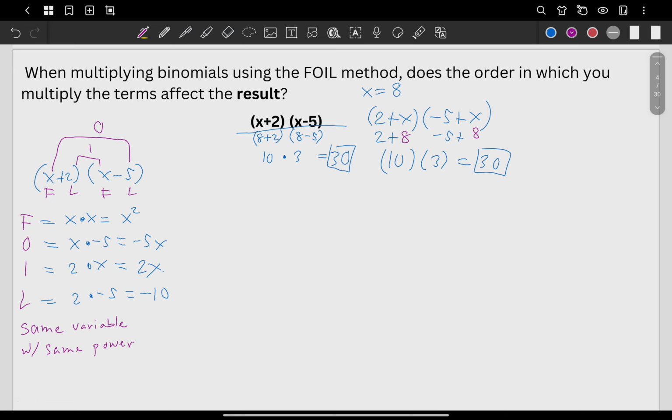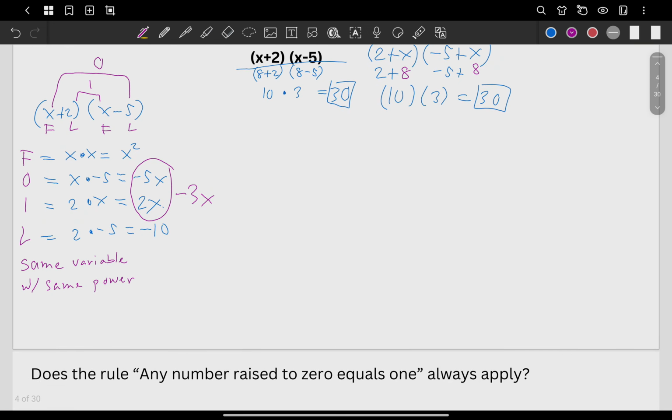Among these three terms, they have the same variable, but only the negative 5x and 2x have the same variable with the same power. So we can combine them. What is negative 5x plus positive 2x? The answer here is negative 3x. So our final answer here should be x squared minus 3x, and then minus 10.